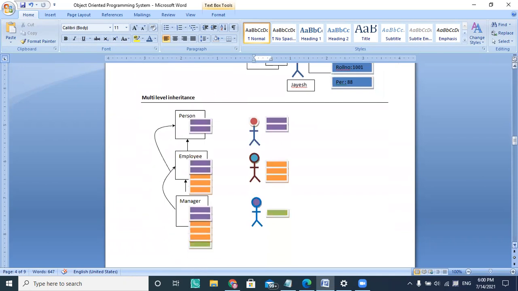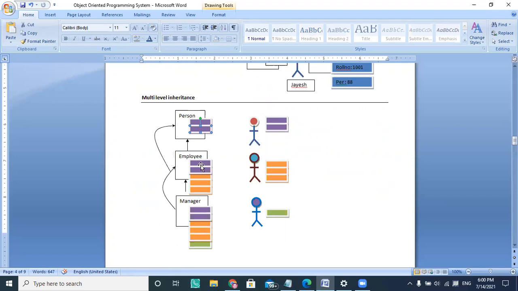Then there is multi-level inheritance. You can create any number of levels of inheritance. So a person, an employee is a person, and a manager is an employee. The person has two data members, so the employee can use these two data members, and the employee has three more data members. Then the manager is inherited from the employee. In that case, it can access the person data as well as the employee data as well as its own data members, which are not part of the employee and person data. The manager has incentives which the employee doesn't have.